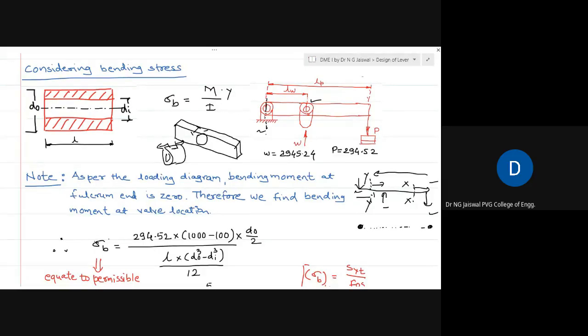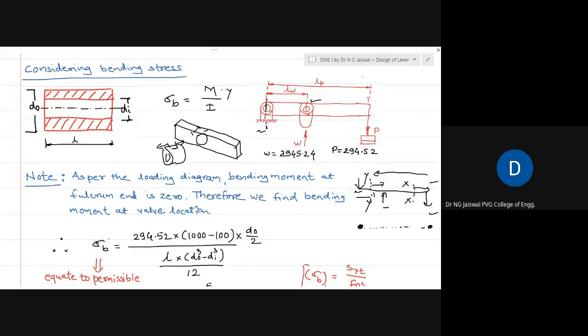You will not design each bolt. You will design a bolt of maximum size, and the same size you will use everywhere, so that your inventory becomes less and the number of different items becomes less.